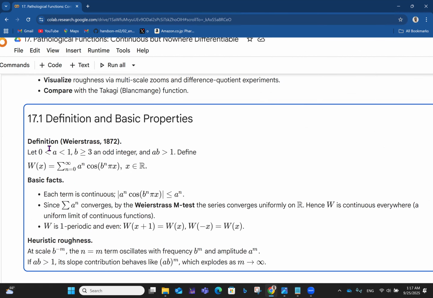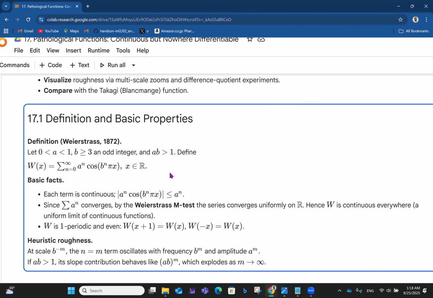Here we define the Weierstrass function, 1872. Let 0 < a < 1, that means a lies between 0 and 1, and b is greater than or equal to 3, an odd integer, and ab is greater than 1. So look at all the conditions now: a lies between 0 and 1, while b is greater than or equal to 3, and then a multiplied by b is greater than 1.